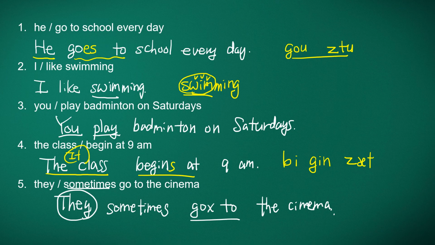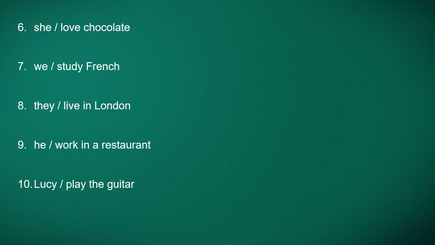Number 6. She is the subject. And then love. She loved chocolate. The thing is that she is third person singular, right? So we need an S. She loves chocolate.